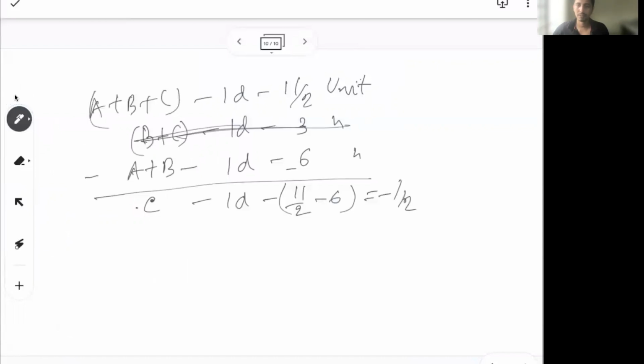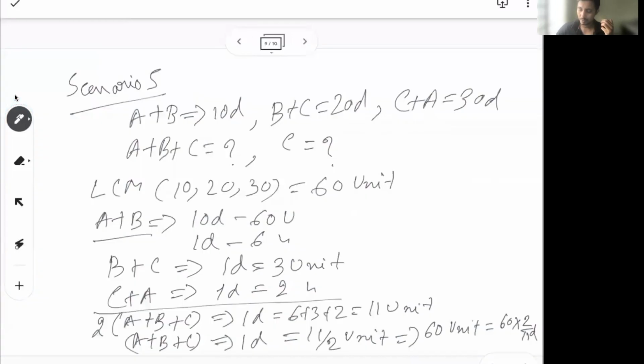So obviously what we are actually figuring out here is that the values we took, which I just took randomly, are actually making sure c is negatively contributing to the work. So c is delaying the work, c is not positively contributing, so c cannot finish the work. Always, if the problems are given, again a very good point for a data sufficiency kind of problem: if you see that all these individual values are given and you think that you will be able to find out how much time c will take to finish the work, it may come up that c is coming as negative, so c will never finish the work.